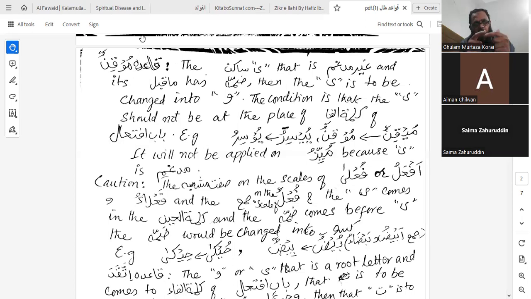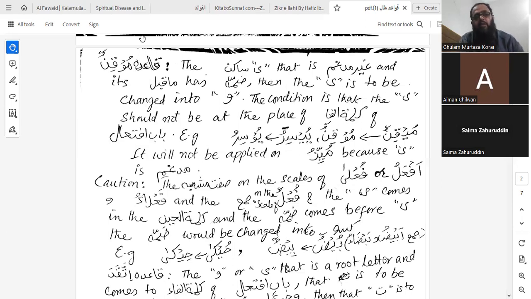This is the opposite of the first qaida. Opposite in a sense that there was waw and over here it is ya. In the first one, waw was to be changed into ya, and over here ya is to be changed into waw. The conditions are the same. In the previous one, waw was ghair mudgham, over here ya is ghair mudgham. In the previous one, waw was having ma qabl kasra, and over here ya has ma qabl damma. And the last condition is the same: that ya should not be the kalimatul fa of babu ifti'al. So very easy to understand.